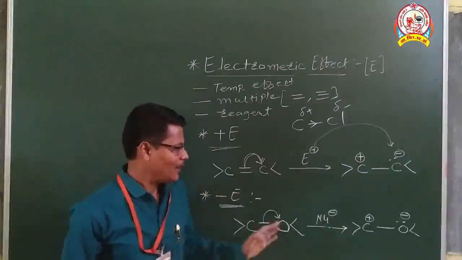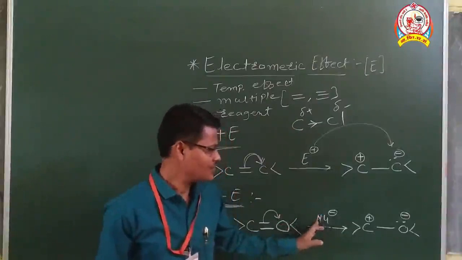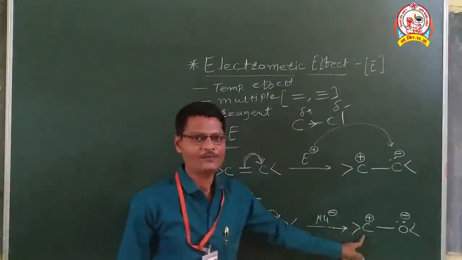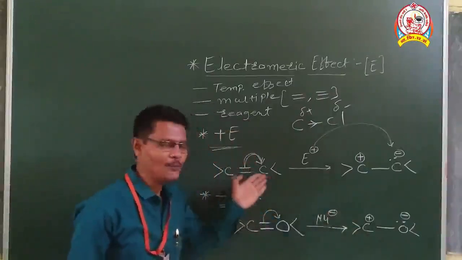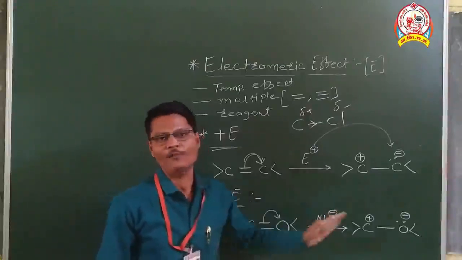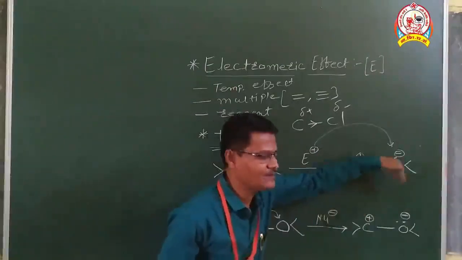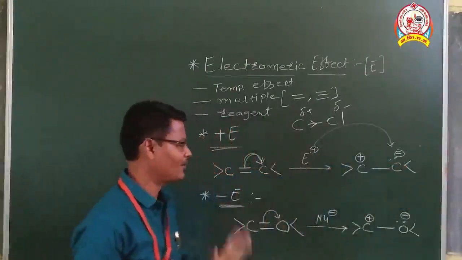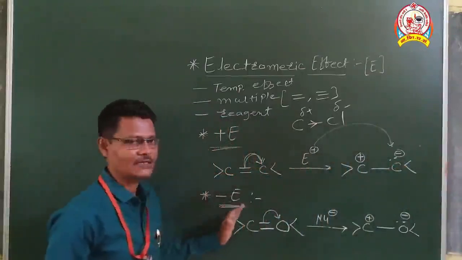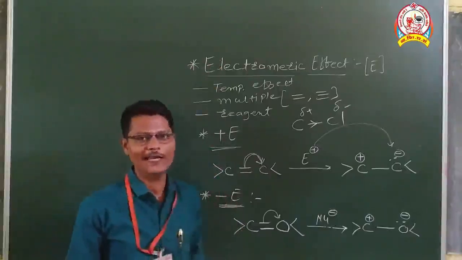And what happens here? Now if attack of this nucleophile happens, this negatively charged nucleophile will get connected to this electron deficient carbon atom. Means what is happening here? The electron pair is transferring towards that atom which is away from the attacking reagent. The attacking reagent is attacking this carbon atom and the electron pair is migrating towards the oxygen atom, away from the attacking reagent. If such a thing happens, then such type of effect is called negative electromagnetic effect. So all these are the details of electromagnetic effect.